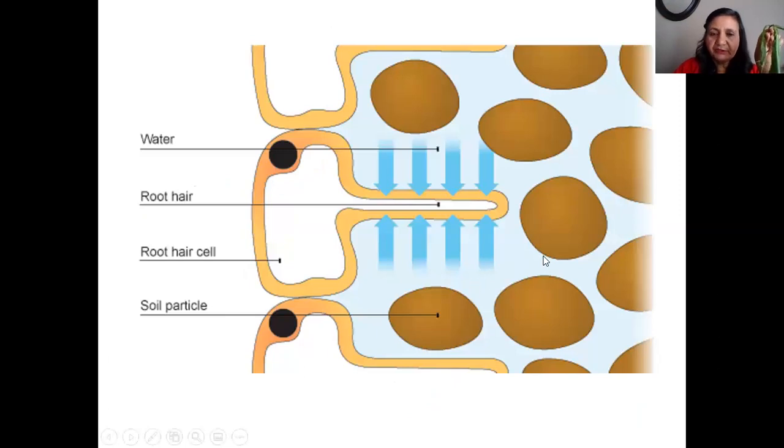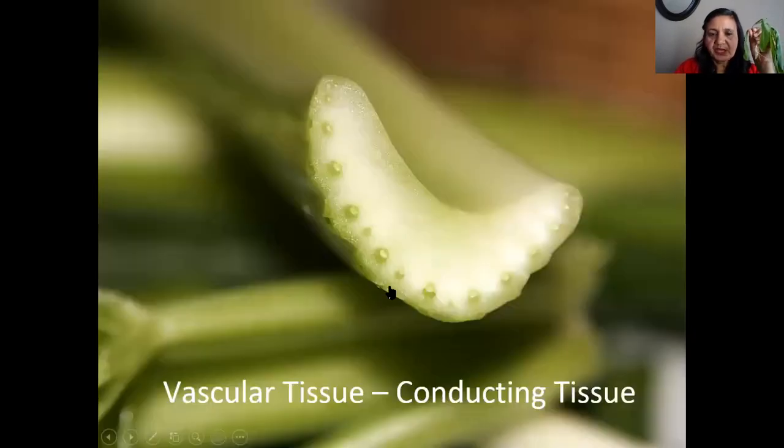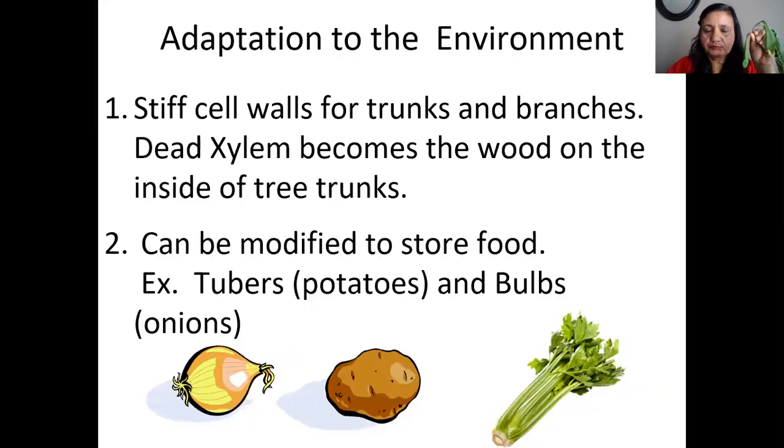Now this is a section of the root as you see it in a microscope. So this is the water root here. It's just kind of a model, we can say. It's a model only, not in the microscope, okay? The root goes here, and the root cell, if you see it enlarged, and the soil particle is here. So they absorb the water. And here you see a piece of celery. If you have celery at home, you can cut it and see those, which are the conducting tissues.